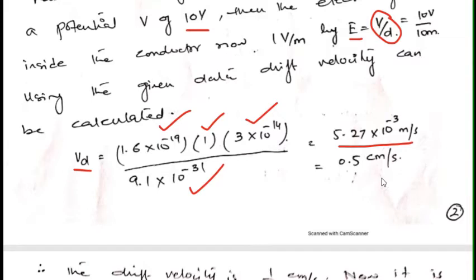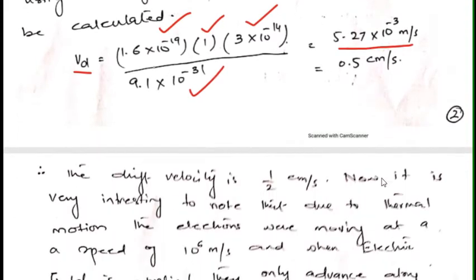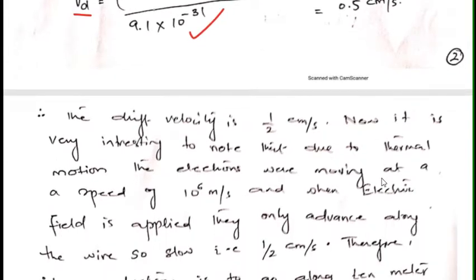That is after applying the potential. The drift velocity of the electrons is half a centimeter per second, which is very slow as compared to the one which they were experiencing when no potential was applied across it.